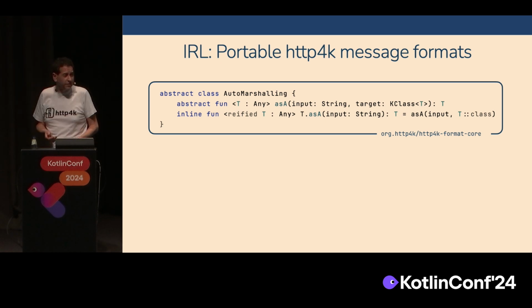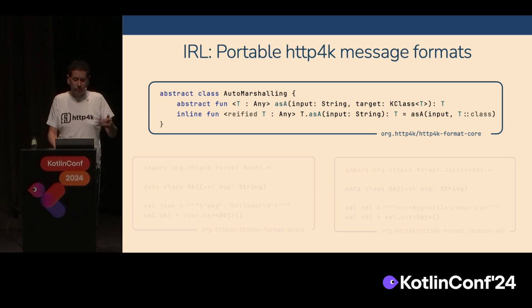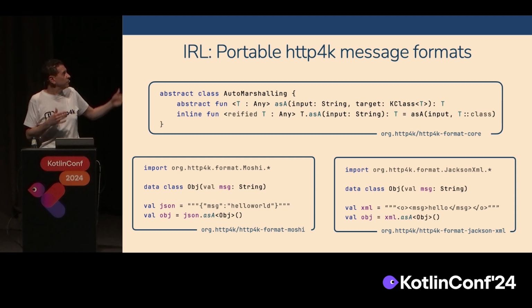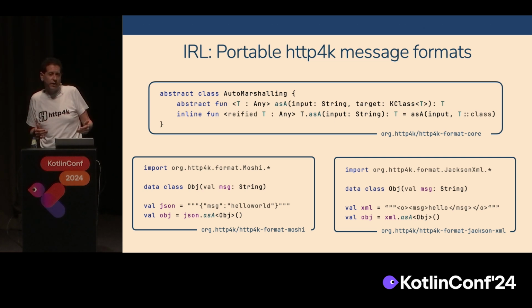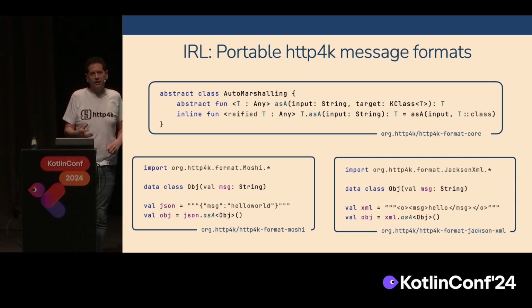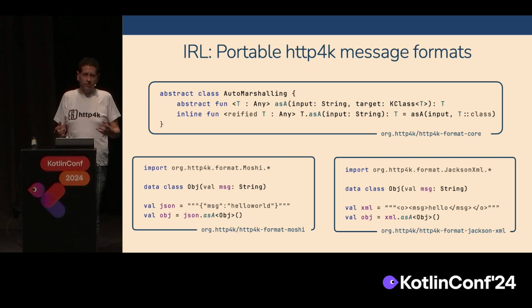We use this in HTTP. We use it as message formats. So we support a bunch of message formats. We support Jackson and JSON and Moshi and XML and stuff. And it's not particularly interesting, but basically they all have this same contract. So if we want to implement a new encoding system or a new format, we know we've got our contracts. We know exactly what we need to do. There's a common set of tests that need to be implemented across everything. And so that's the real power of that, is that you're forcing that contract. It's just as you would with any other interface, but you're also getting the benefit of an extension function.